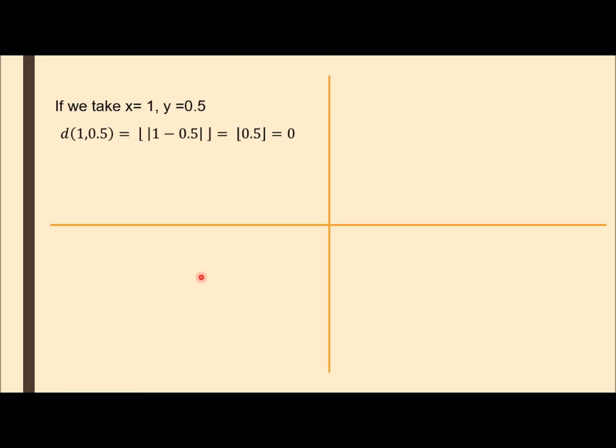If we take x is equal to 1, y is equal to 0.5, we will get d of 1, 0.5 is equal to modulus of 1 minus 0.5, and take the greatest integer function. So we will get the greatest integer function of 0.5, which is equal to 0. So we get d(1, 0.5) is equal to 0, but 1 is not equal to 0.5. Therefore option A is wrong. Always remember, to disprove something you have to take a counter example, but to prove, you have to prove in general.